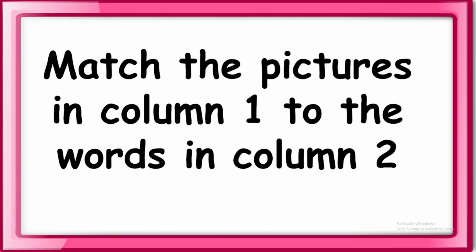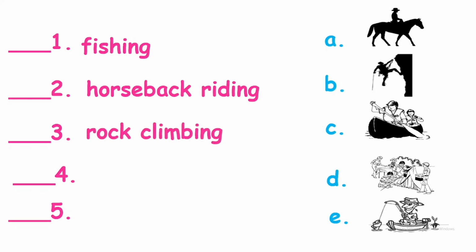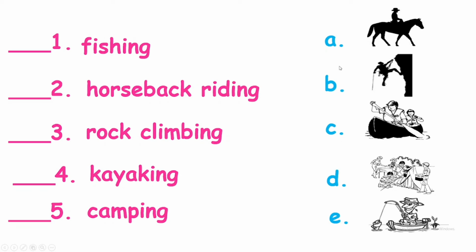Next, we have matching type. Match the pictures in column 1 to the words in column 2. Number 1, fishing. 2, horseback riding. 3, rock climbing. 4, kayaking. And 5, camping. In this part, we have letter A. This is horseback riding. Okay, you can see the horse. Horseback riding is when you ride the horse.